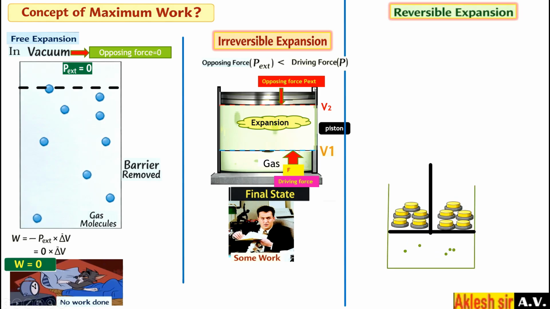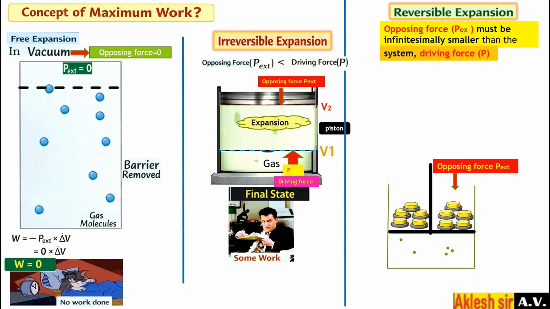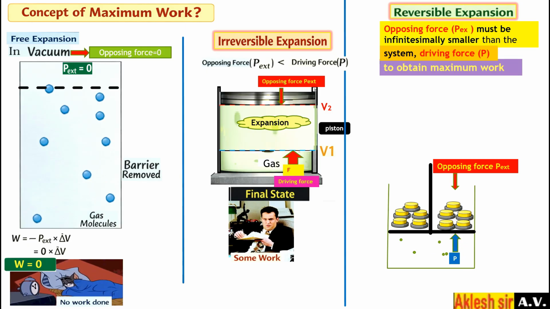Next is reversible expansion. For reversible expansion, the opposing force must be infinitesimally smaller than the driving force. This is the opposing force; it should be very small as compared to what? The driving force. If such a situation is there, then the maximum work will be done by the system.